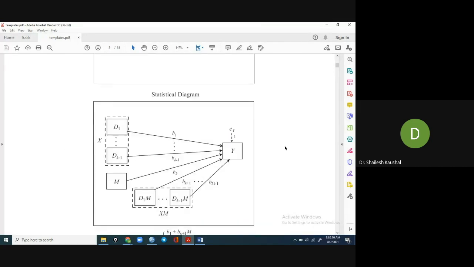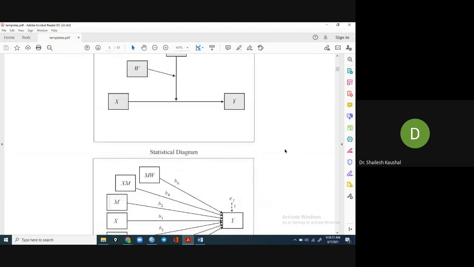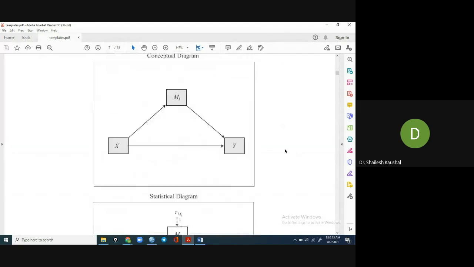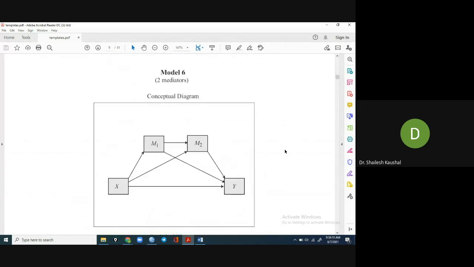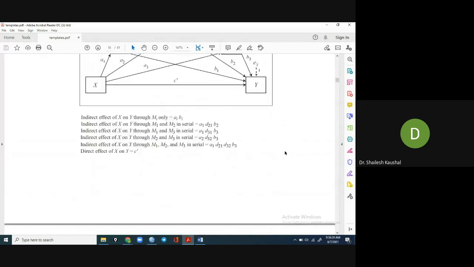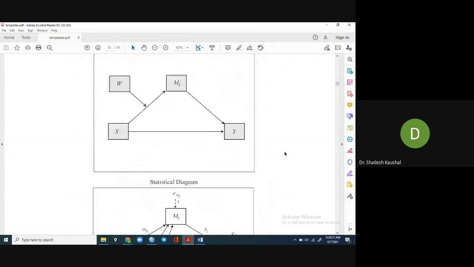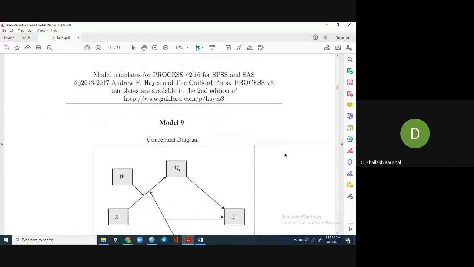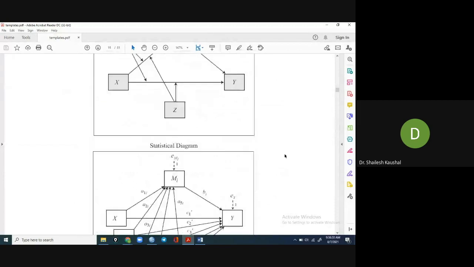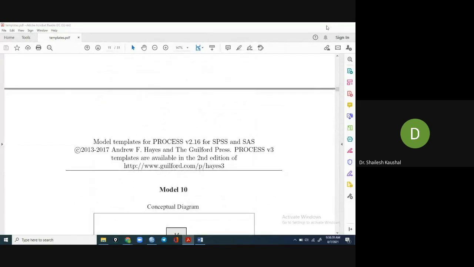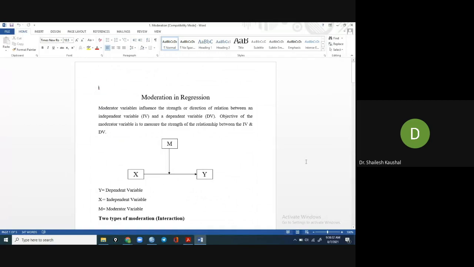These are many complex models you can see, but I will take only the introductory models, moderation and mediation. These are very complex models we can see in the template. In moderation or mediation, basically both involve additional variables alongside the independent variable. Now, what is the difference between moderation and mediation?